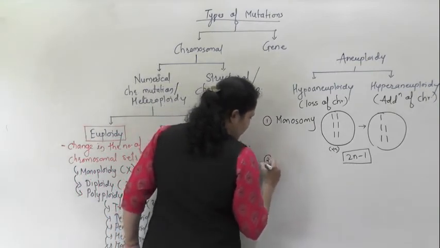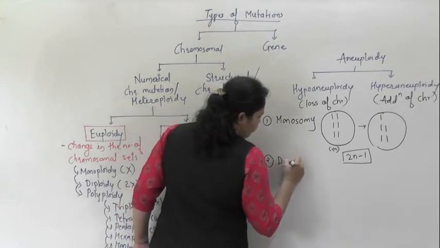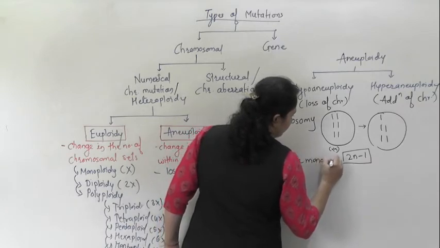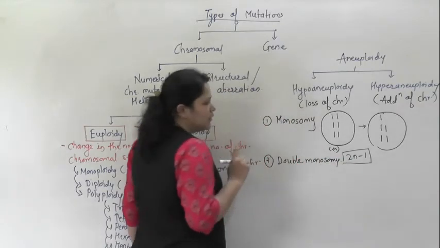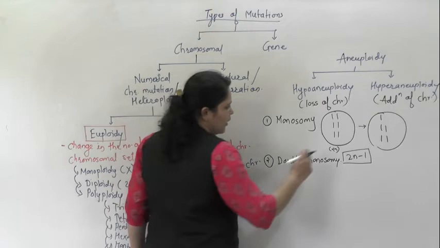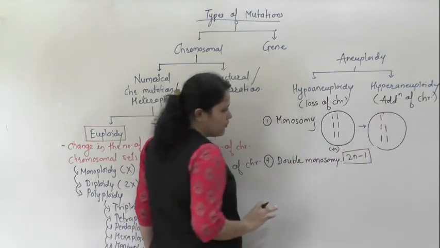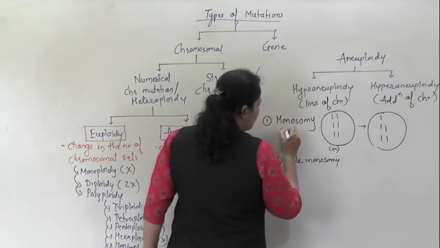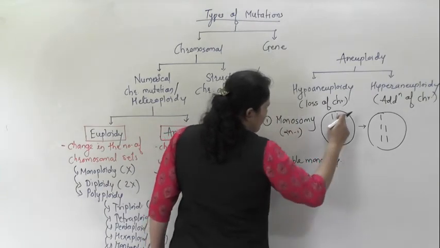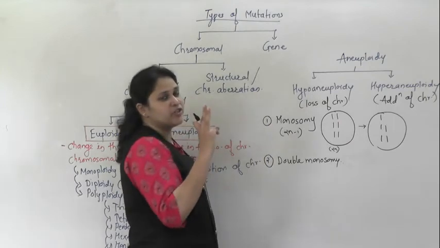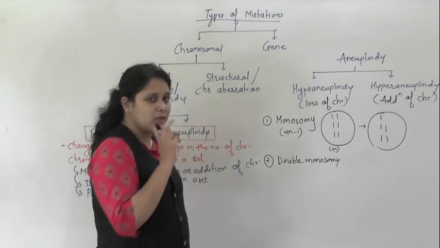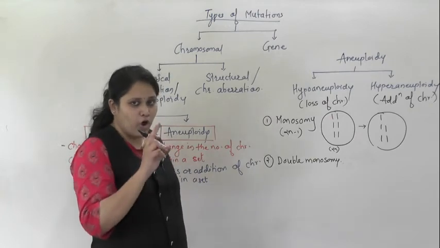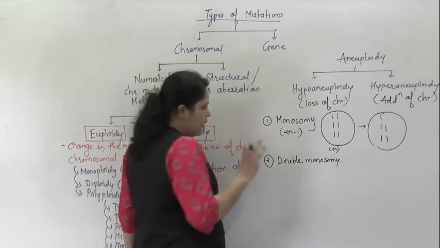Second condition, double monosomy. Monosomy, then double monosomy. Now double monosomy means what? Here one chromosome has been deleted in monosomy. In case of double monosomy, 2 chromosomes are deleted belonging to 2 different chromosomal pairs. From a cell, 2 chromosomes get deleted from 2 different chromosomal pairs.